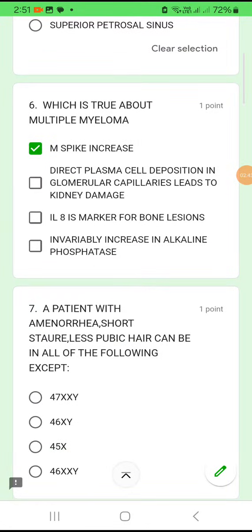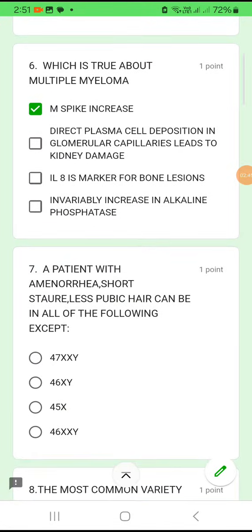Question number 7. A patient with amenorrhea, short stature, less pubic hair can be in all of the following except. So the conditions are given, except, you have to choose: 47XXY, 46XY, 45X and 46XY. Just remember, in case of 45 and 46, you have these particular conditions: amenorrhea, short stature and less pubic hair.